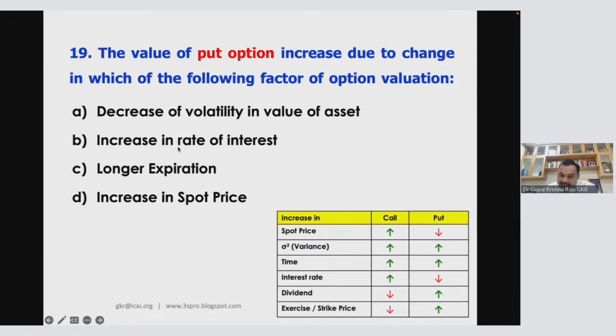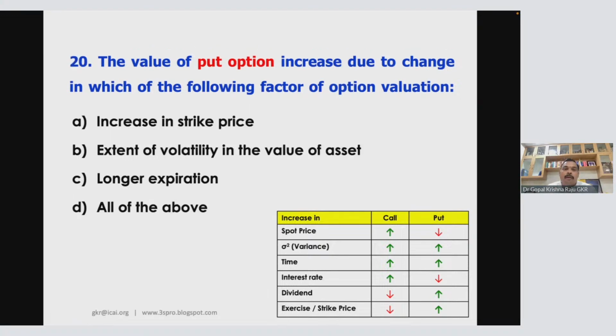So question and answer don't go together. Longer expiration, time. So time increases, put increases. Very good. So C is your answer, 19C. But let us see, D is also wrong. Increase in spot price. Spot price increases, put will decrease. Here put is increasing, so wrong. D is also wrong. 3 wrong answers, 1 right answer. So you have to be very careful. Unless and until you are clear on this entire set of 12 circumstances, question gone. Okay.